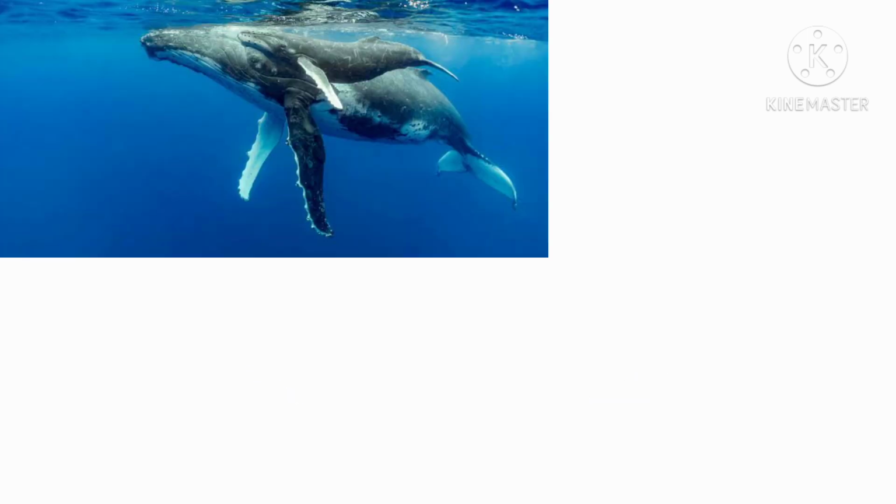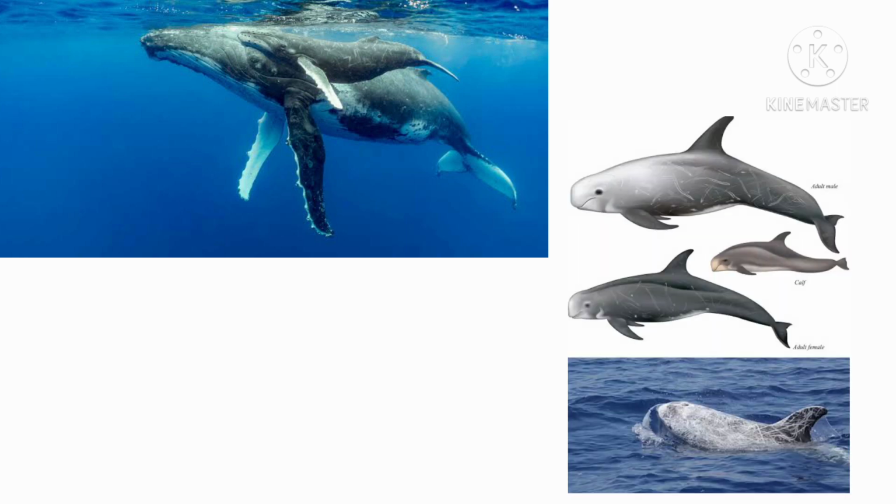But some aquatic animals like whales and dolphins don't have gills. They have lungs. So they have to come to the surface of water very often to breathe air present in the atmosphere.